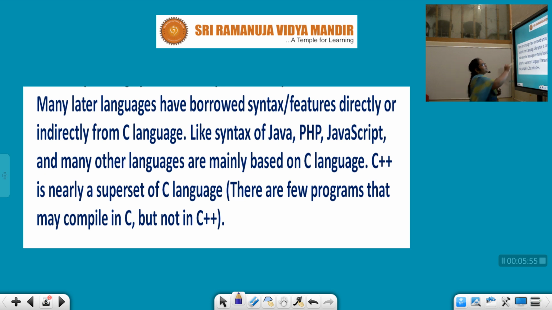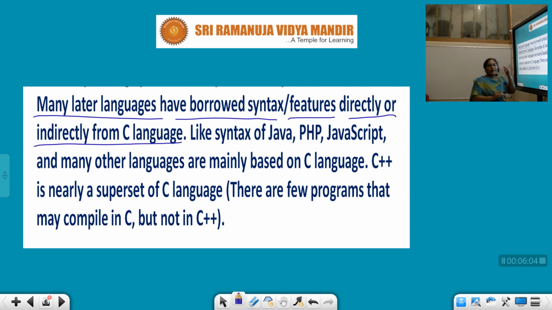Next, many later languages have borrowed syntax and features directly or indirectly from C language. It is the basic concept which gives syntax and features to other languages. After C language, we adopted different types of languages, and their syntax or features come directly or indirectly from C. They are borrowed, meaning the features. Let us assume each human being has different types of features, so they can be borrowed.